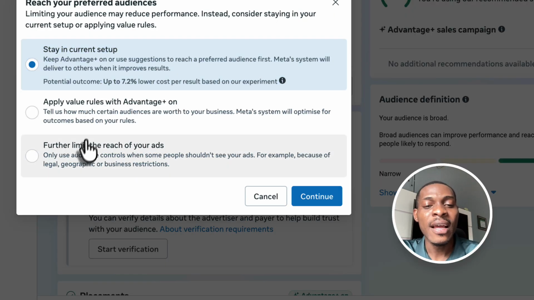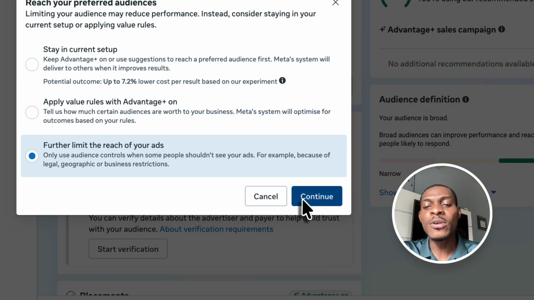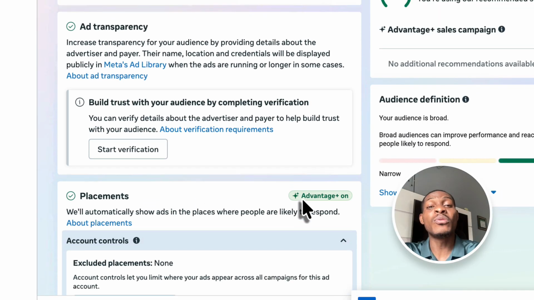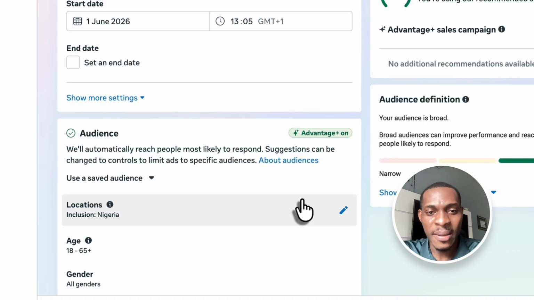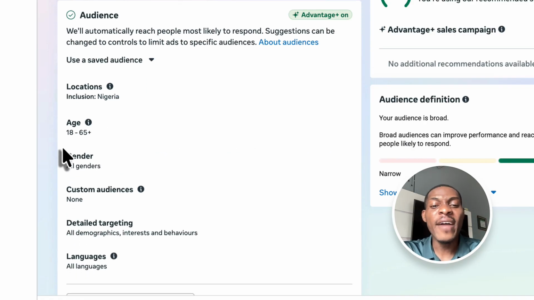Click on this button and click on further limit. Click on continue and the whole system here is going to change. I mean the audience selection system. So once you come to this section here, over here you're going to see custom audiences.